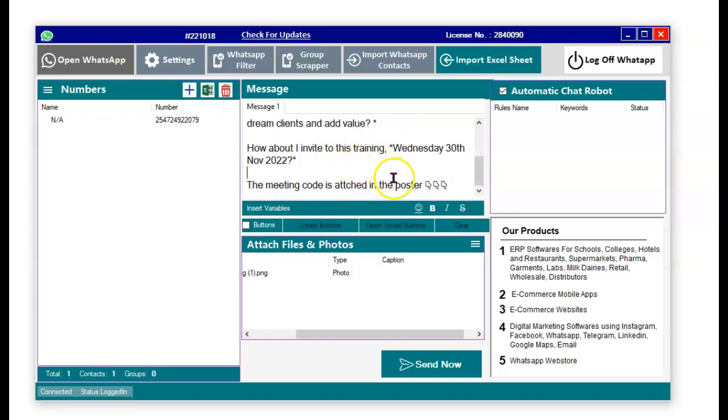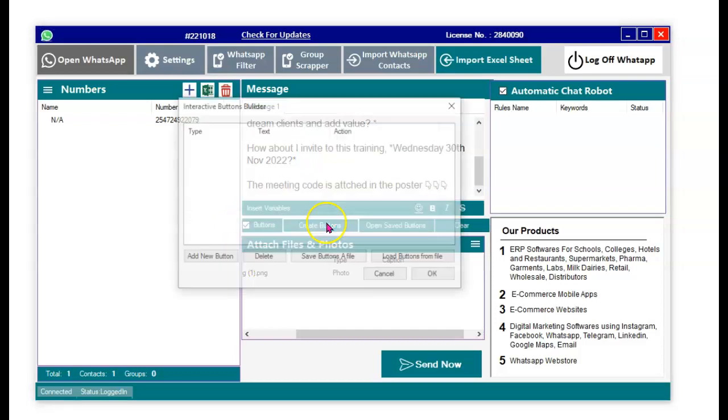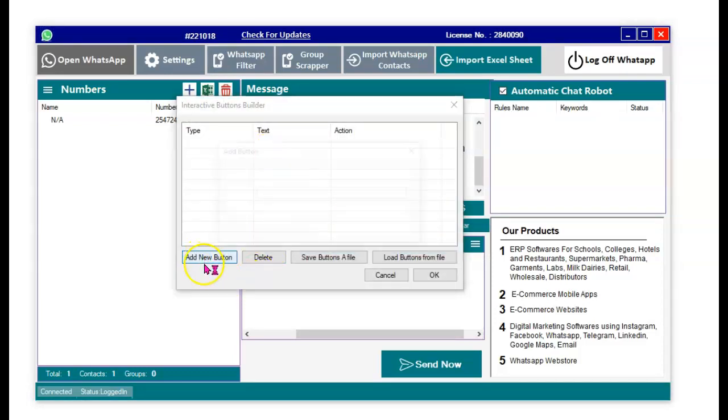Then the next thing is that there are certain things that we added just recently. For example, you can be able to create buttons. So for example, let me just click on that. Of course you need to activate this, add buttons. So create a button, or add a new button.